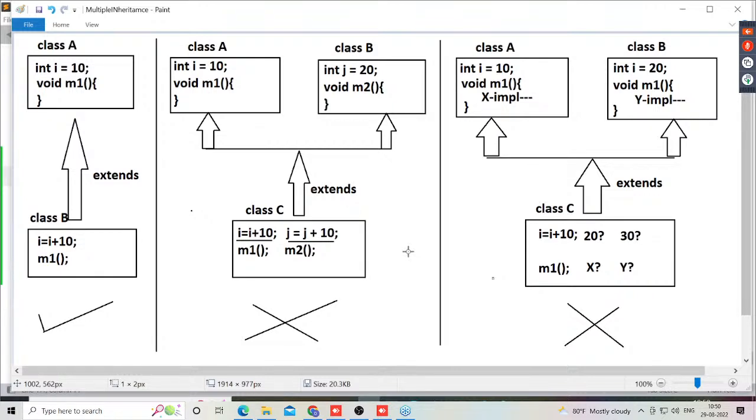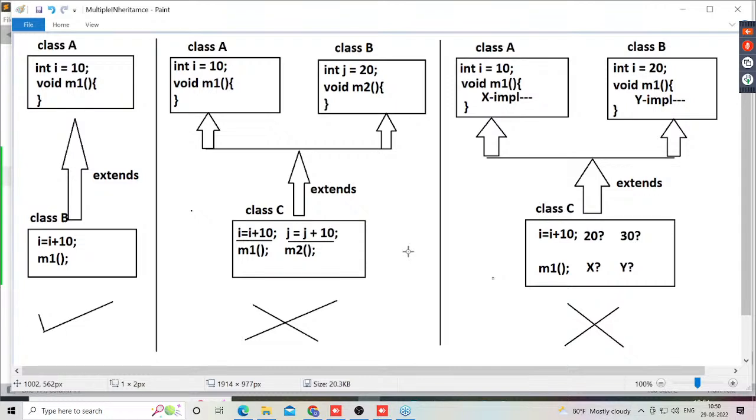If you observe this particular point, here is the answer. If you declare the same variable and the same method in more than one superclass, and you access that variable and that method in the respective subclass, then from which superclass do that variable and that method have to come?